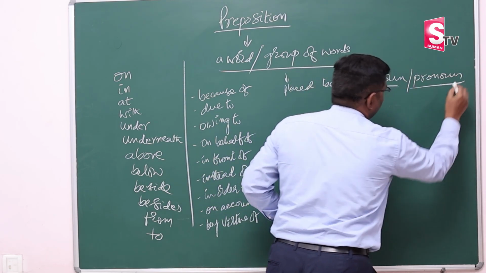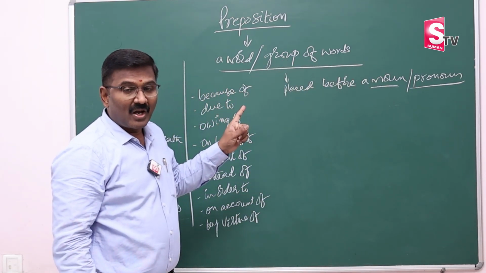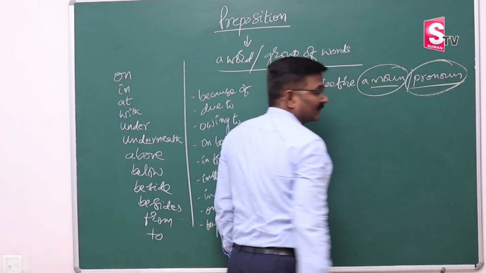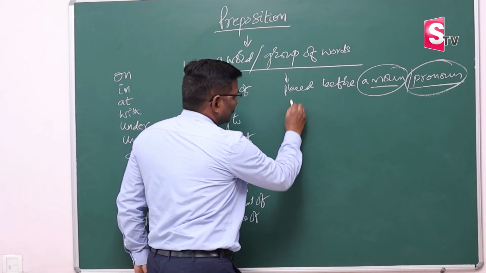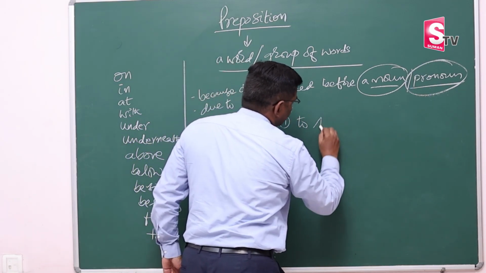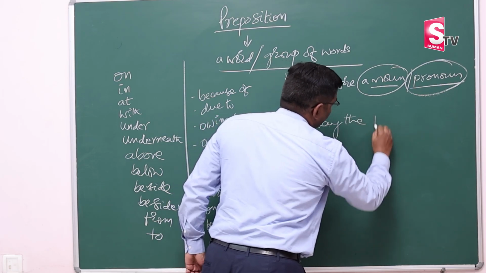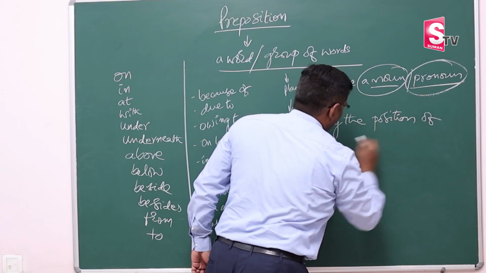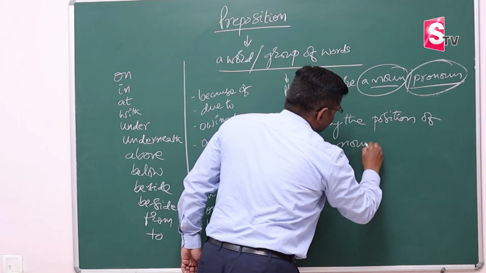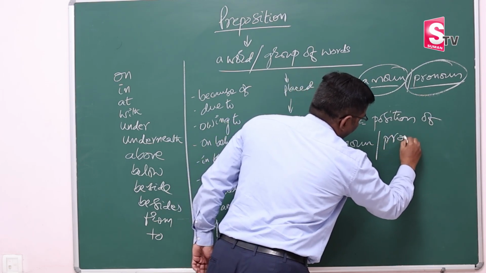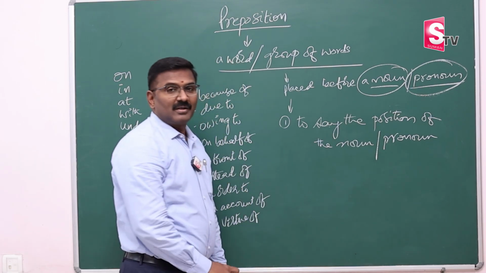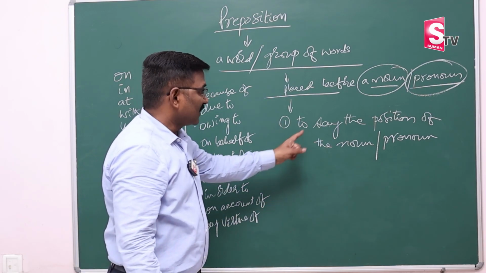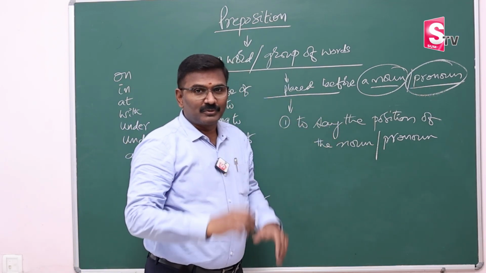I repeat, my dear friends, preposition is a word or group of words placed before a noun or pronoun to say the position of the noun or pronoun. It is placed before noun or pronoun to say the position of noun or pronoun. Saying the position. What is this?